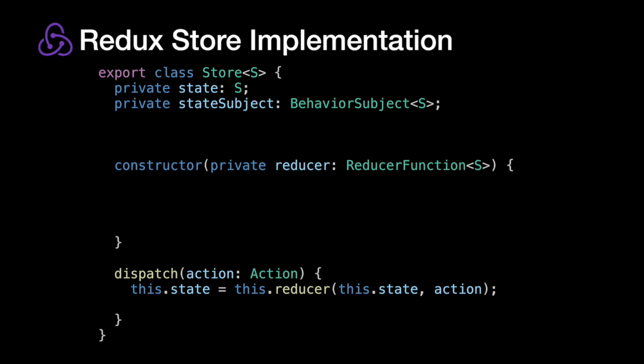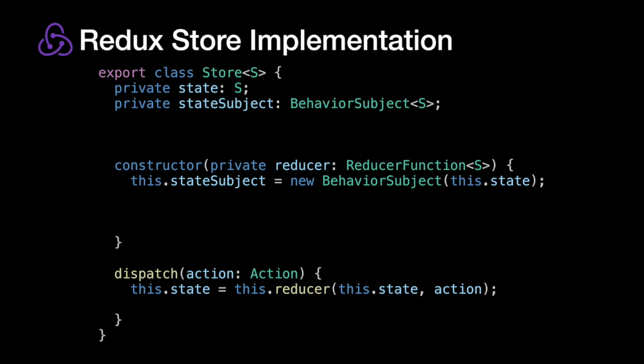So we're going to use a behavior subject specifically because behavior subjects cache the last value that's emitted. So in our case, if we're emitting state, if a new consumer, a new component comes along, as soon as they subscribe, they're going to immediately get a state. We're going to build responsive applications.